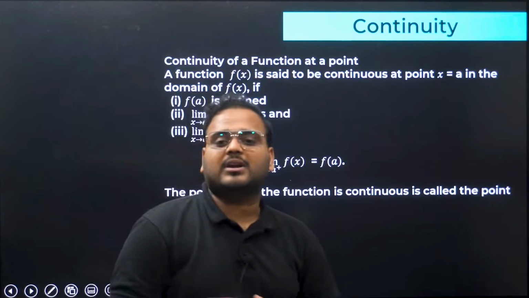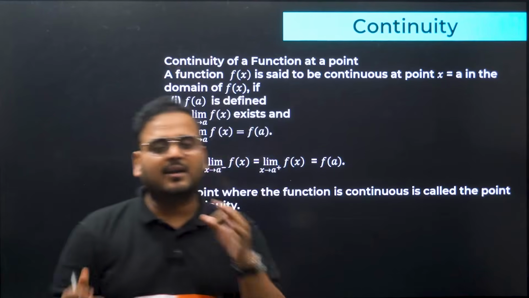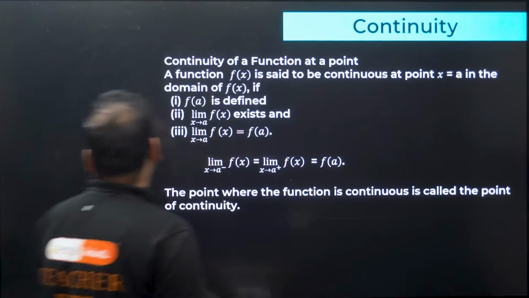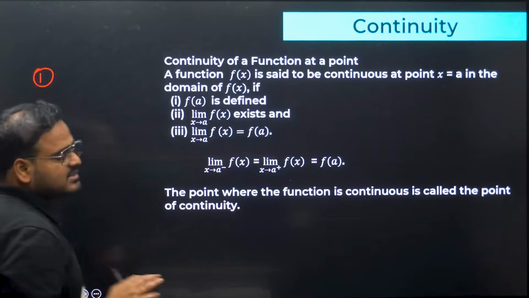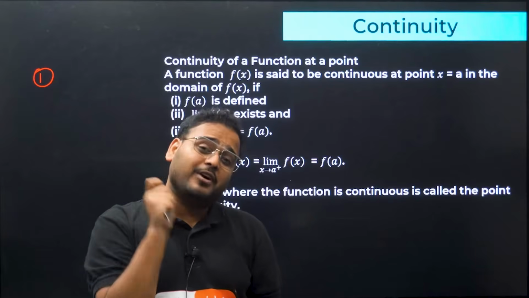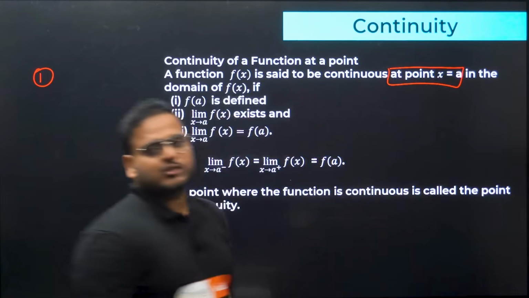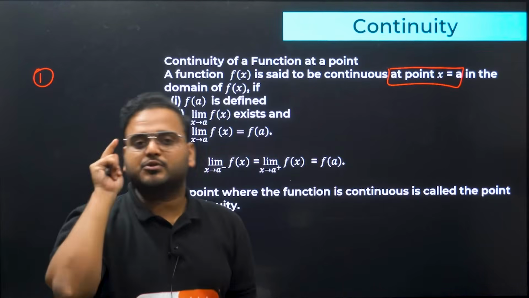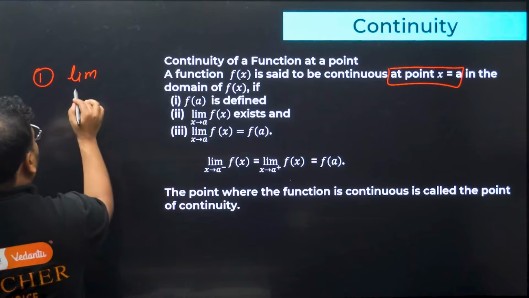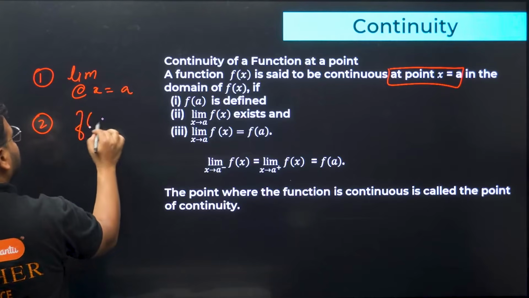So as you can see, when we talk about continuity, there are a lot of things written on the screen, you can remember that, but I'll give you 3 important steps. Step 1, step 2, step 3. Step number 1 is to check the limit of the function. Of course, whenever we talk about continuity, we talk about continuity of the function at a point, right? For example, over here we have mentioned the point x equals a. So for that point, x equals a, find the limit value. That's step 1. Step 2, find the function value at that point.